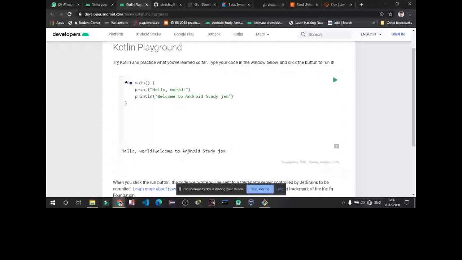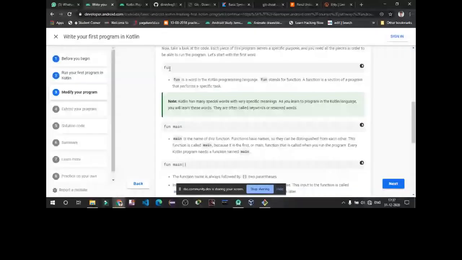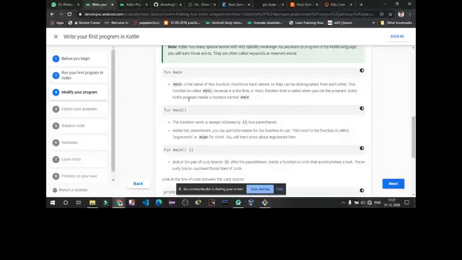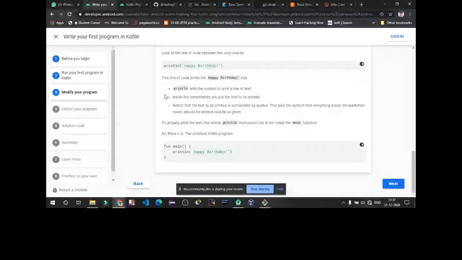Back to this, we have seen that fun is a keyword used for defining a function, and main is our main function where the main execution of code starts. And this is an example, printing happy birthday and all. Then we are extending our program just by writing two or three more lines in the same print.